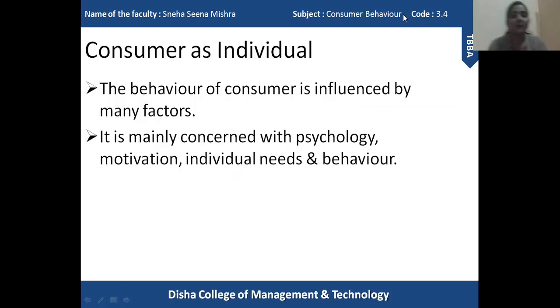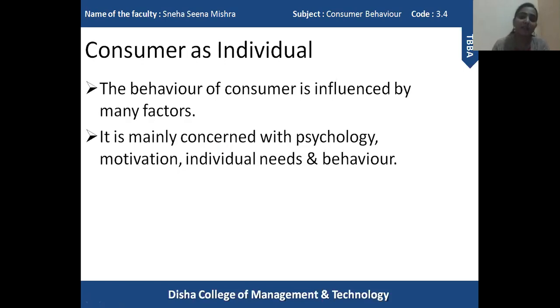First of all, as you all know, the study of consumer behavior is conducted to understand the buying pattern or the behavior of a consumer. How does a consumer behave while selecting a particular product or service, while making a purchase decision? That is the study of consumer behavior.